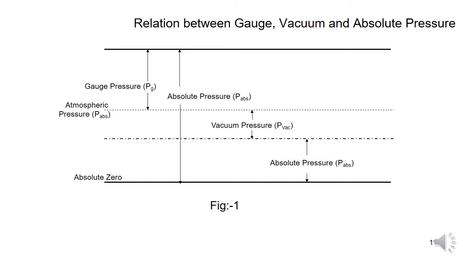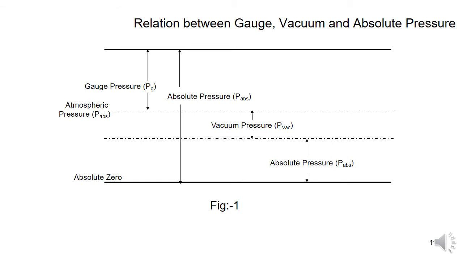Again coming to the atmospheric pressure. Atmospheric pressure is nothing but the air pressure, force per unit area. Whatever force is exerted by the atmosphere on a unit surface area is called the atmospheric pressure, and it is measured by a mercury barometer. The standard atmospheric pressure we take as 760 mm of mercury.